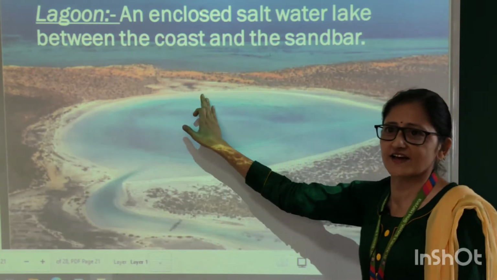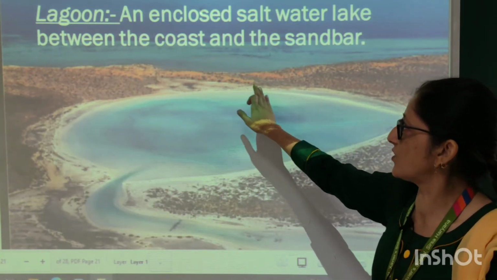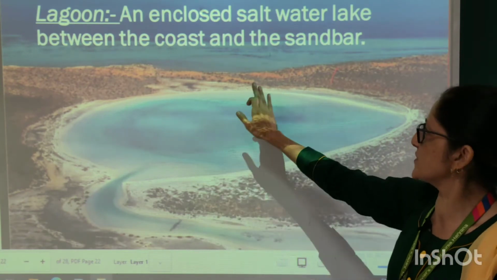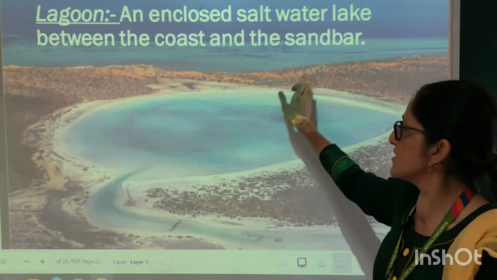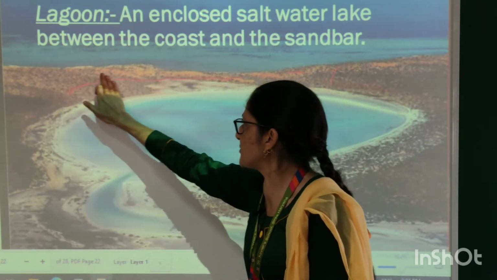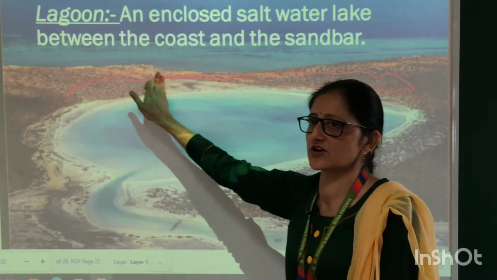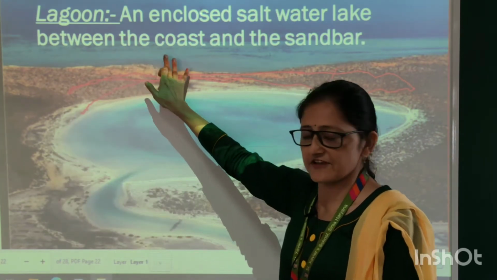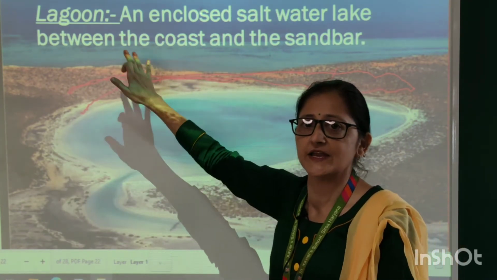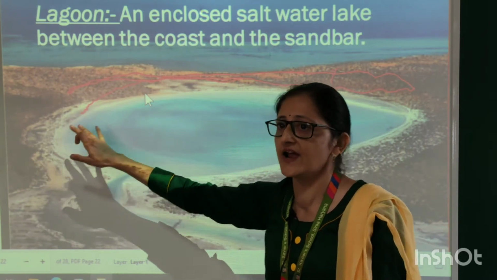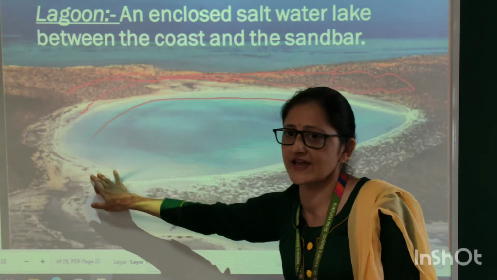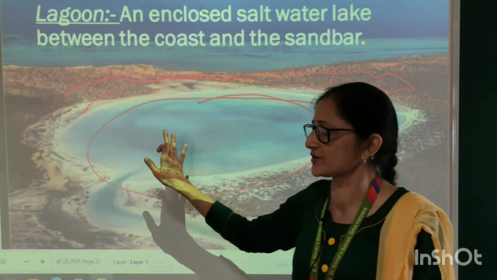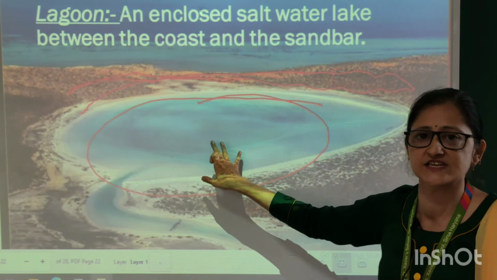Next are the lagoons. Now, lagoons are an enclosed saltwater lake between the coast and the sea. When deposition takes place because of the activity of the waves, when sea wave deposits some material in between the sea water, at that time some areas of water get separated from the main sea, and those areas are filled with the sea waves.